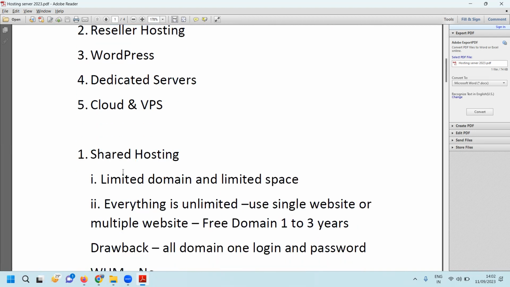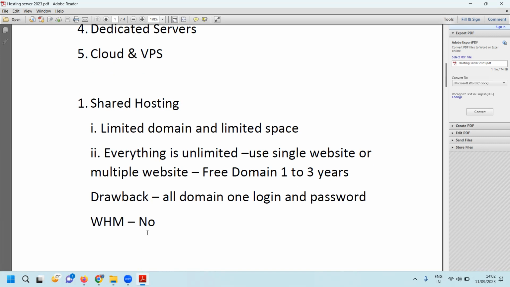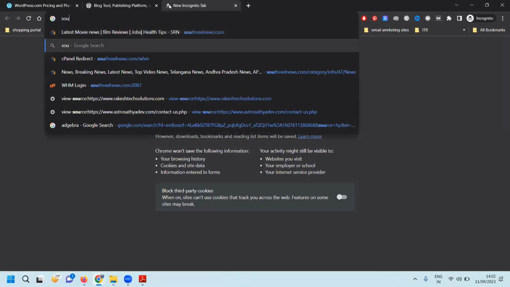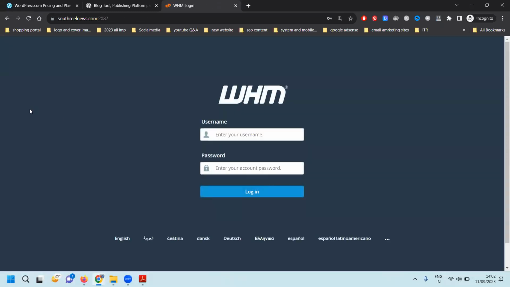When you come to shared hosting, limited domain and limited space, everything is unlimited. Use a single website or multiple websites. Free domain for 1 to 3 years. Drawback: all domains in one login and password. WHM, no. What is WHM? Web hosting manager. Click this one and it opens the WHM panel.